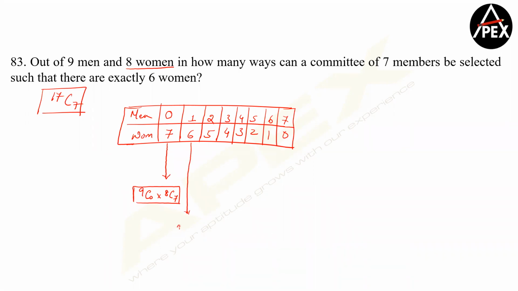Out of 9 men, I am choosing only 1 man, and out of 8 women, I am selecting 6 women. Now, what is the question asking you? The question is asking for exactly 6 women. This is the only case where I'm talking about exactly 6 women. Am I clear? It's not plus, it's always multiplied.